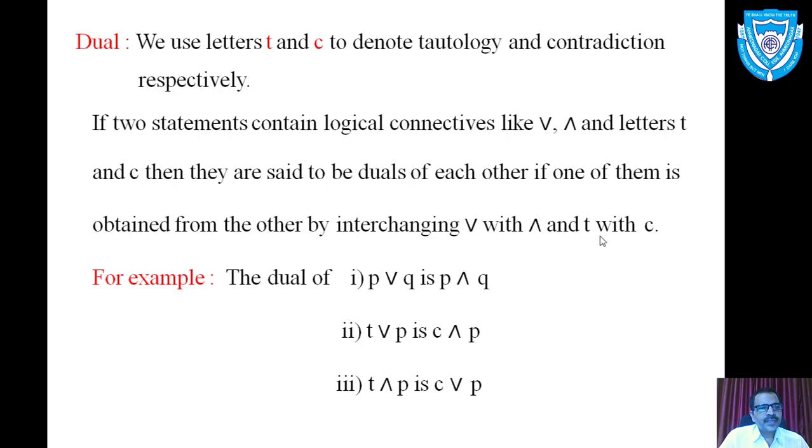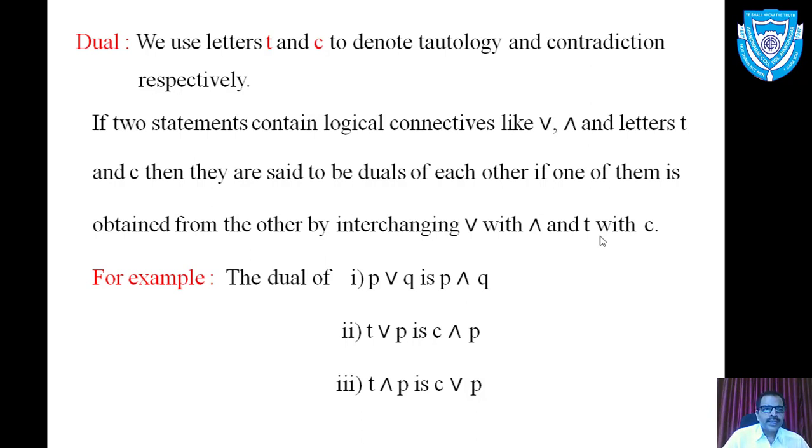Shift to the next title, dual. Definition of the dual. Okay, we are going to discuss. But before that, just look at the terminology required here. We use letters small t and small c to denote tautology and contradiction respectively. For tautology, henceforth we are going to use the symbol small t, and for contradiction, let us use small c.